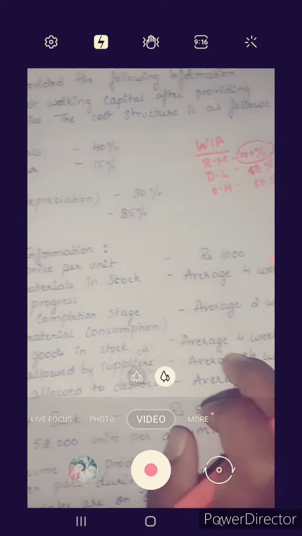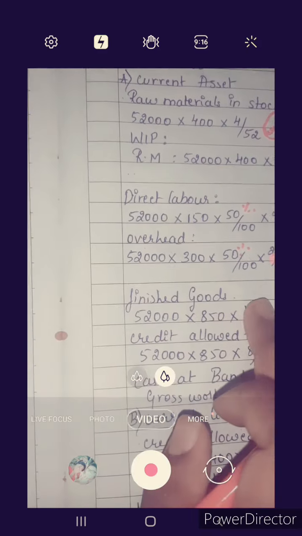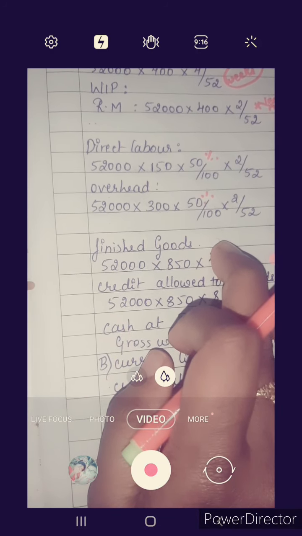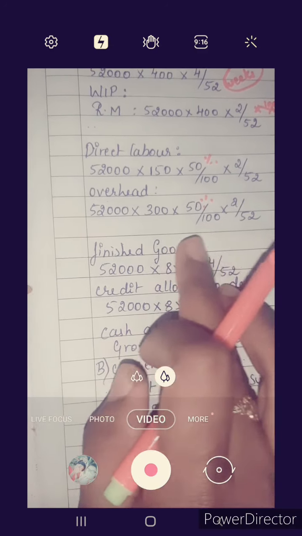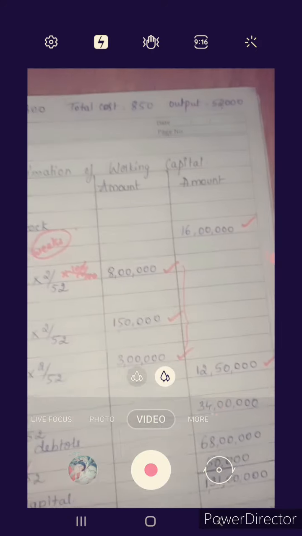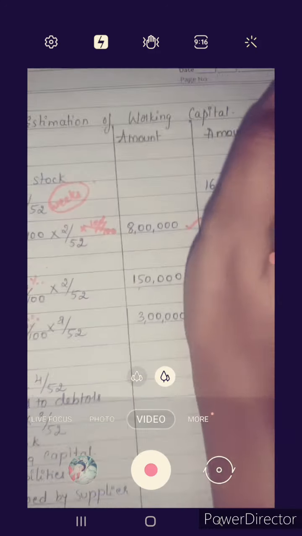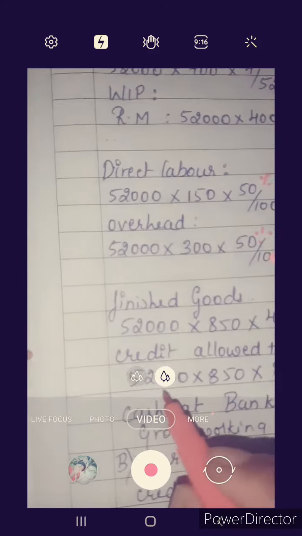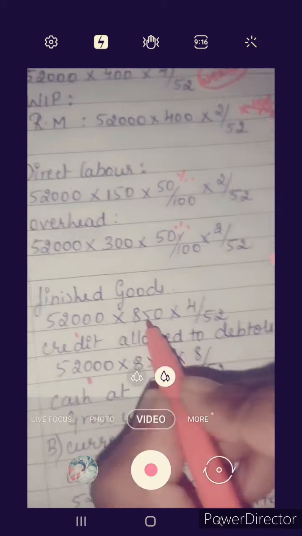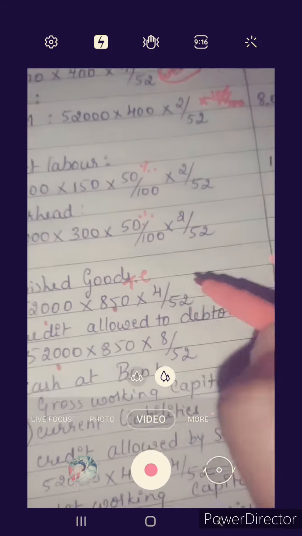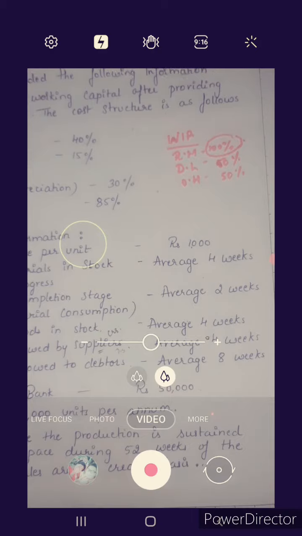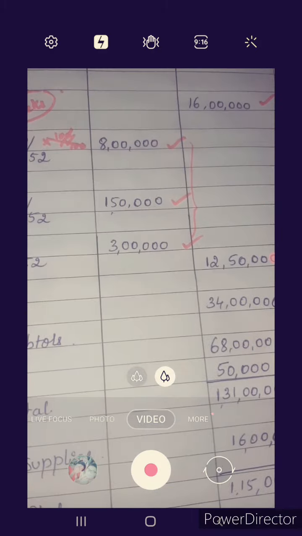Finished goods means after production is done, we have to take the total cost. When the process is done, that total cost we have to take: 52,000 into 850 total cost, into 4 weeks, average of finished goods in stock. You get 34 lakh.